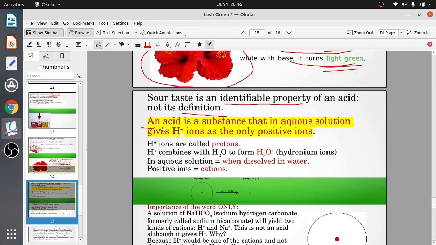An acid is a substance that in aqueous solution gives hydrogen ions as the only positive ions.